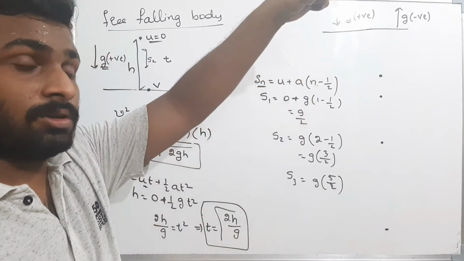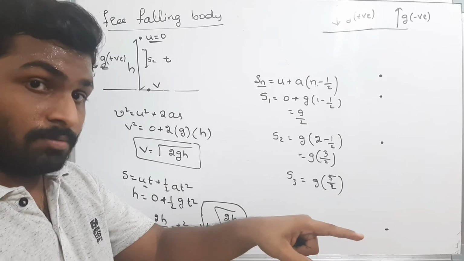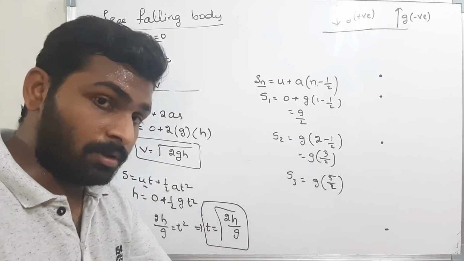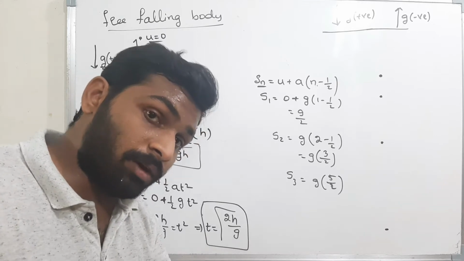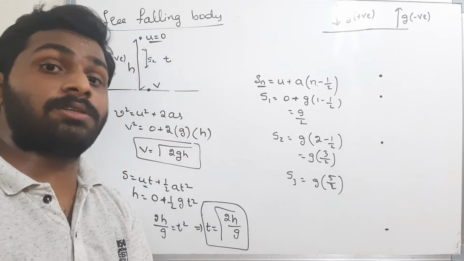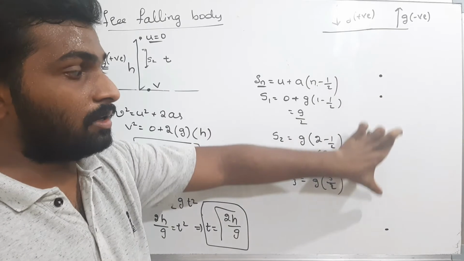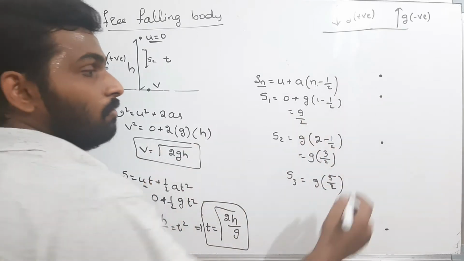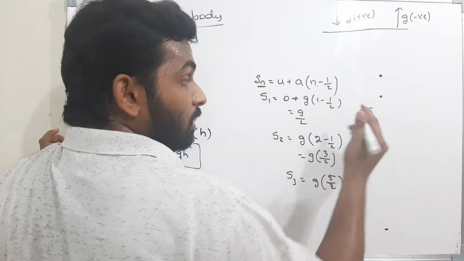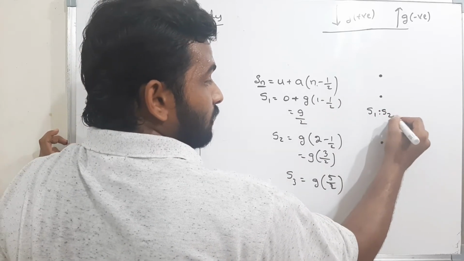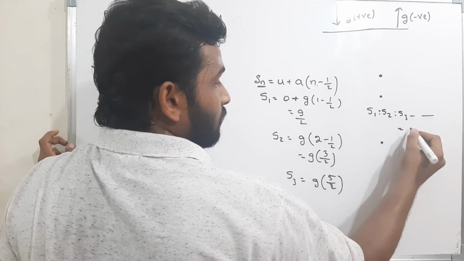Here the velocity is 0, so the body will move slowly. Here the velocity is some more, not 0. Therefore the body will rush up. Again, as the body is coming down, the velocity is increasing. Therefore the body will move very fast. That means it will rush up. It will travel a large distance. Therefore the distance is gradually increasing. What is the ratio of them? What is the ratio of the distance travelled by the body in every second? S1 is to S2 is to S3, and so on, is nothing but, what is the ratio?